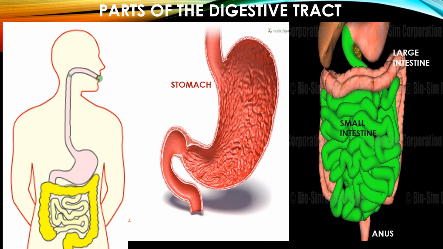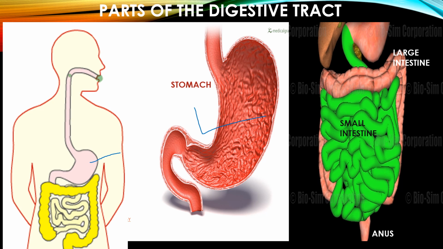Stomach. The next part is the stomach. Can you see here in the picture? This is U-shaped bag-like structure. You can also see the enlarged structure over here. This is stomach. It is placed on our left hand side. Now in the picture you may find it on the right hand side, but this is in the diagram.